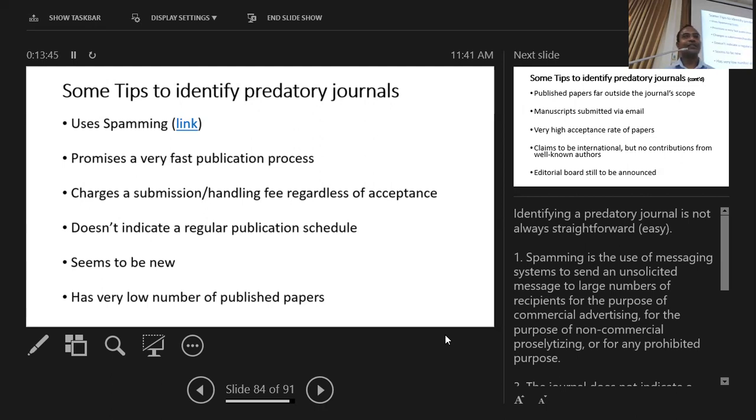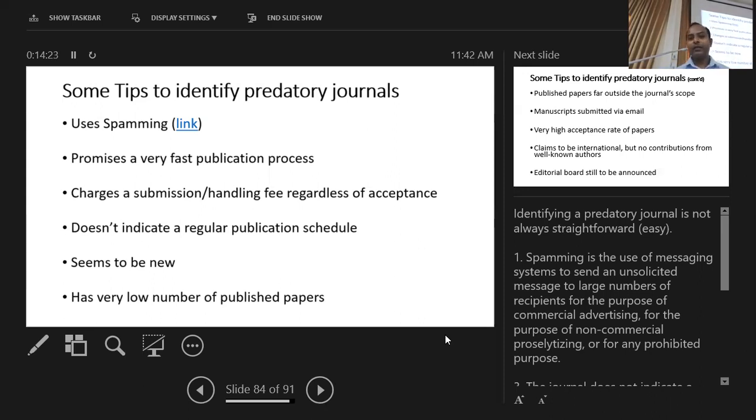That is one of the major things that they focus on to attract prospective authors, especially before submitting our thesis. For the viva, we have to publish a couple of papers, and we are in a hurry to get it published. So in that case, researchers and graduate students might be misled by this kind of rapid publication process,